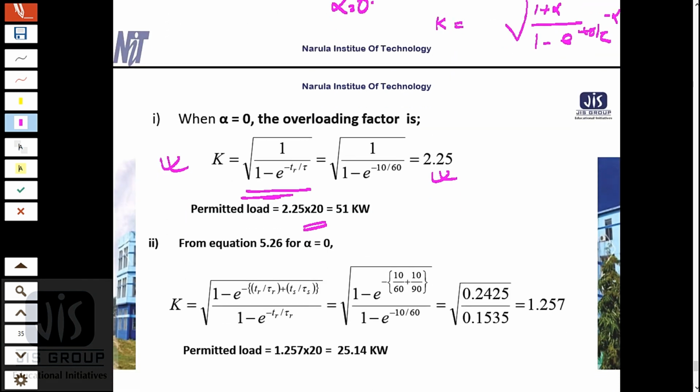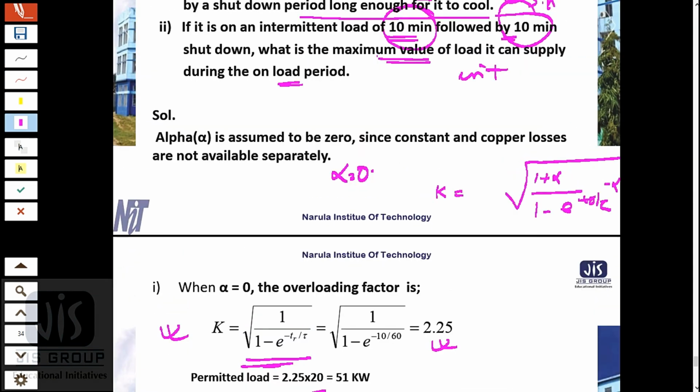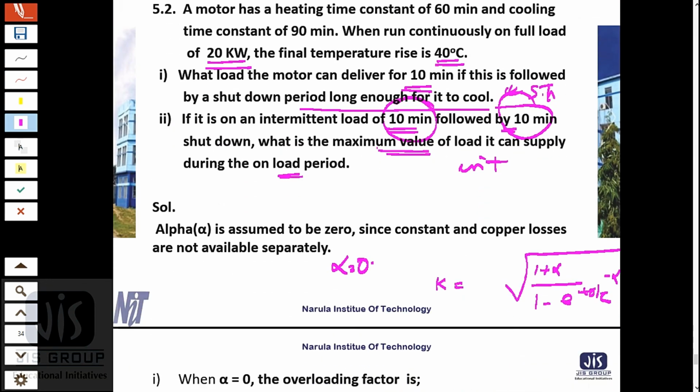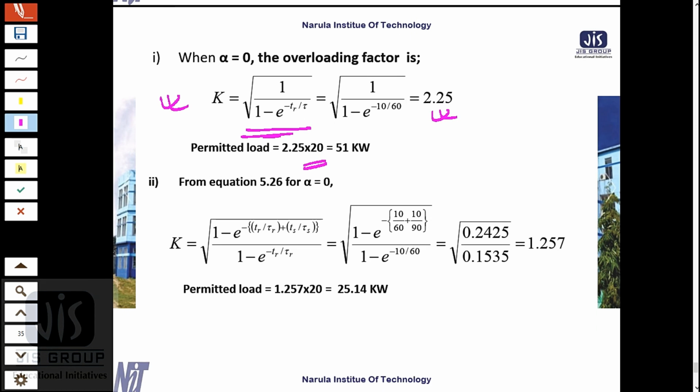Now second is for intermittent load, and for intermittent load I just reduce the value of K. This is the value of K. Here also I will put alpha equals to 0, so K will become this. Again I will put the value of the heating and cooling constants, both are 10 seconds. So we'll get the value of the permitted load for this intermittent load.